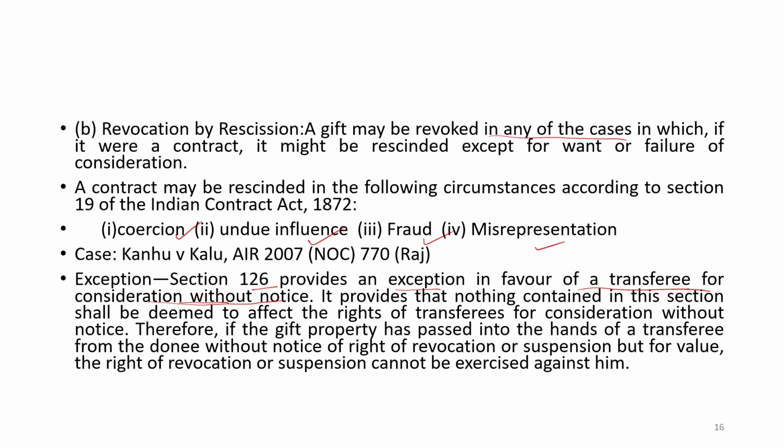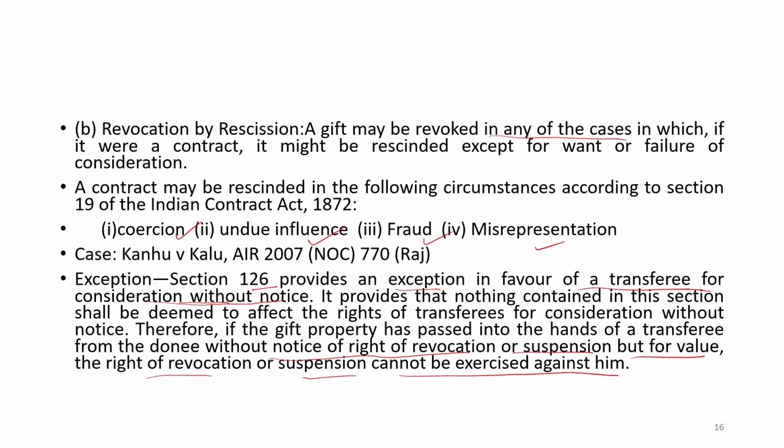A gift is without consideration, but here the transferee was with consideration and without notice. Therefore, if the gift property has passed into the hands of a transferee from the donee without notice of the right of revocation or suspension, but for value, the right of revocation and suspension cannot be exercised against him. Okay.